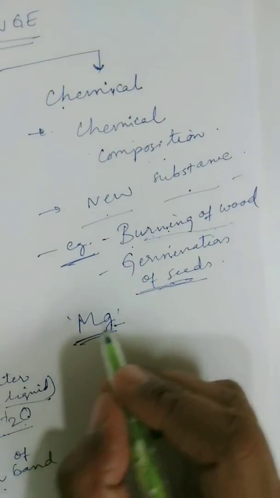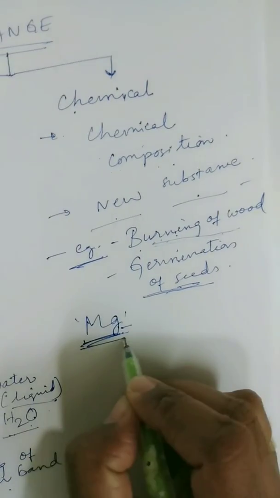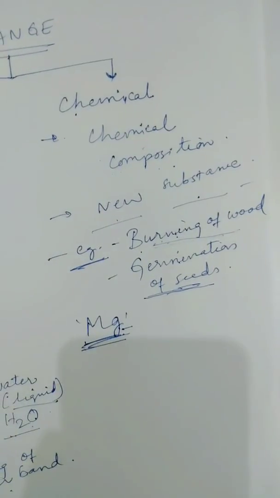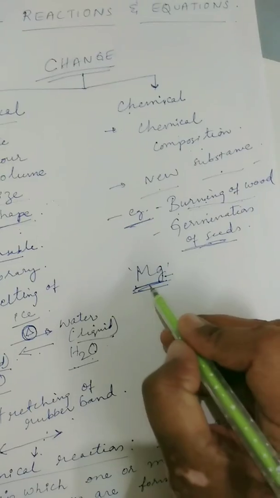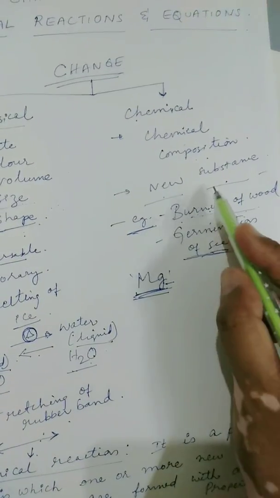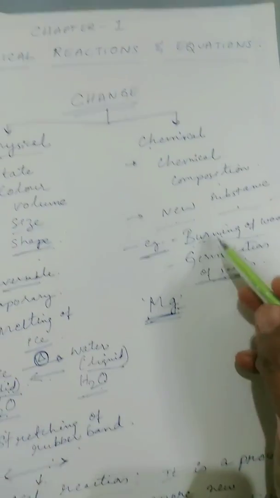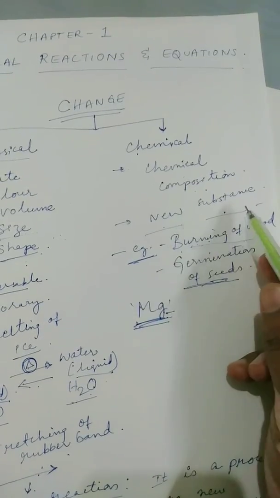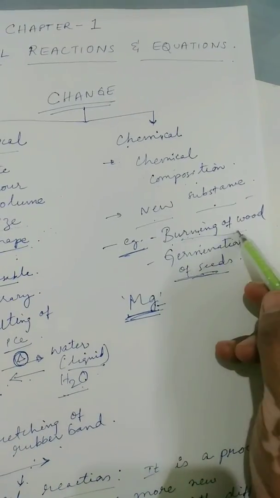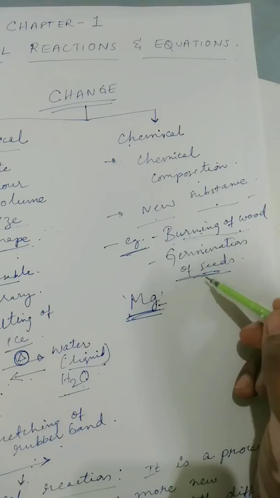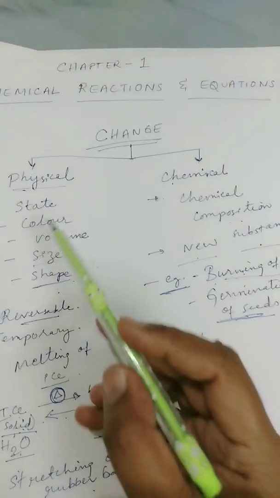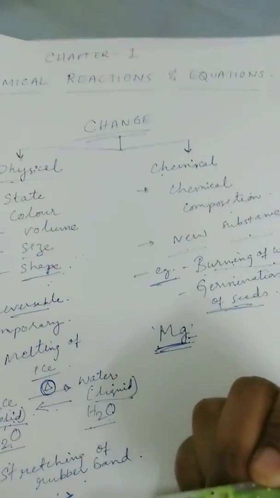So let us see in detail the burning of magnesium ribbon. In all these things, new substances are formed from a substance, with a different set of physical properties.